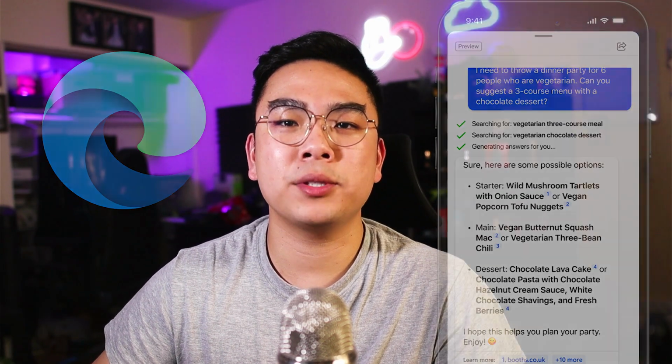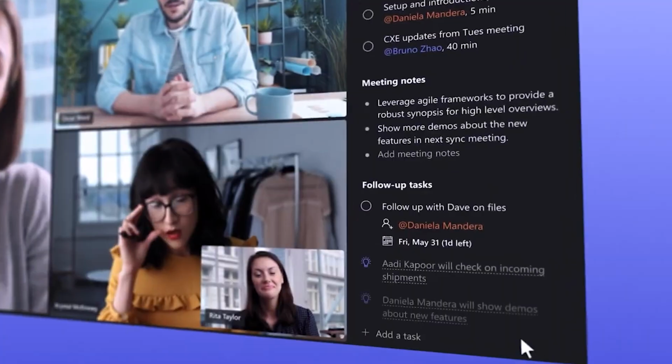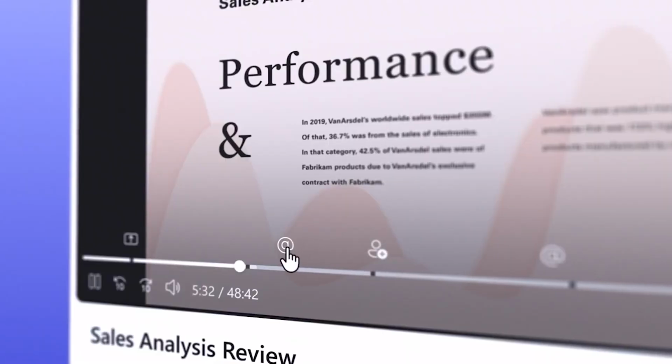Individuals that are off the waitlist can obviously access Microsoft AI through their Microsoft accounts, and not to mention that this technology is also available on the Edge browser, as well as it being available on the Bing mobile apps. Apparently this technology is also going to be available on Skype, and I've also noticed that Microsoft Teams also has their own AI technology if you're using Microsoft Teams for your business, organizations, schools, and whatever.